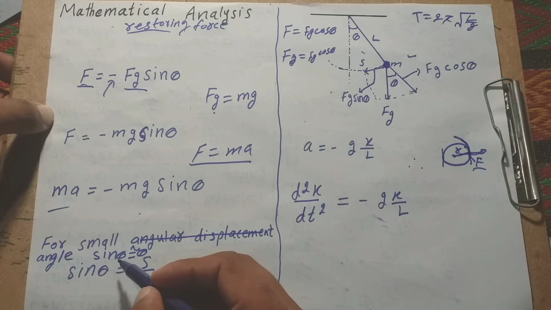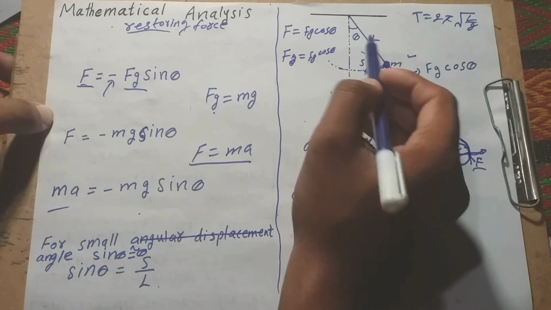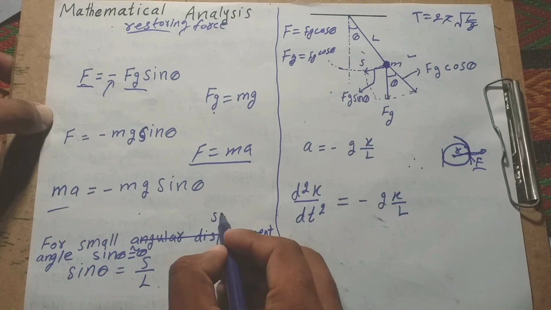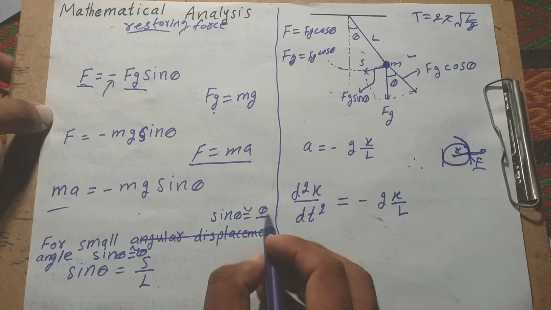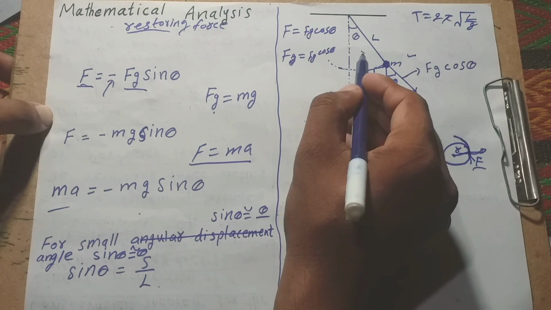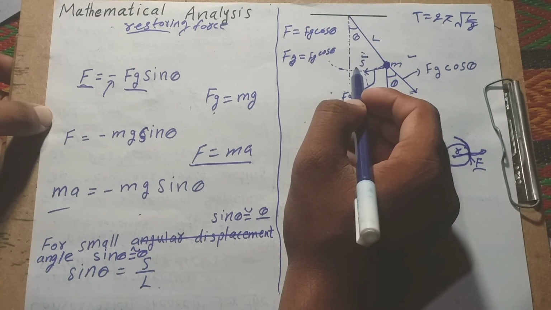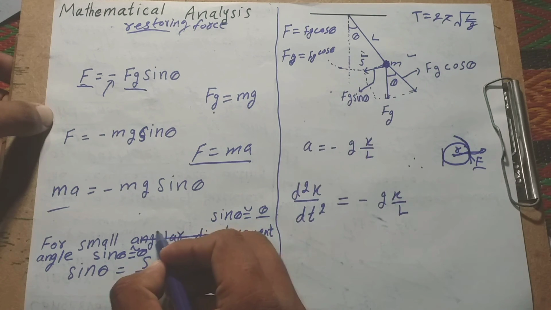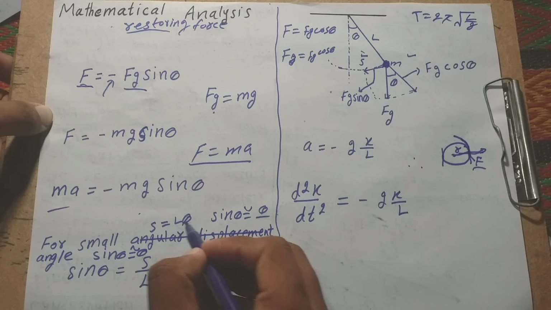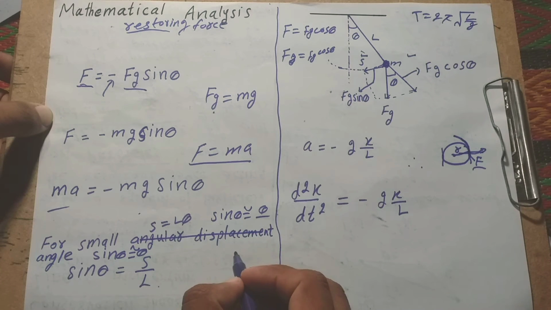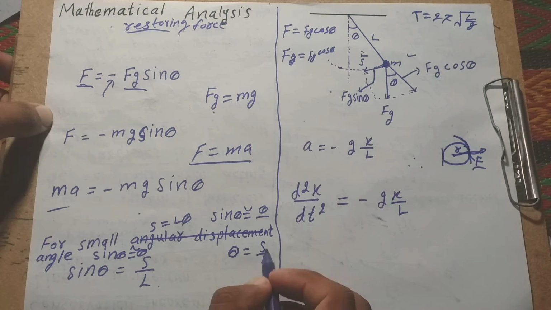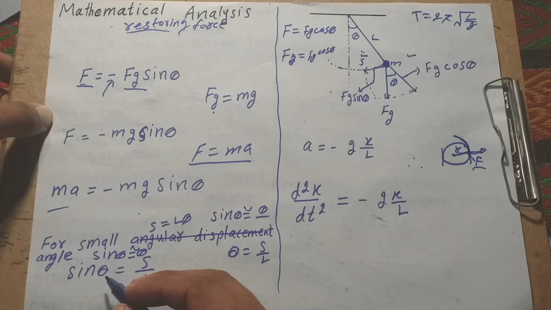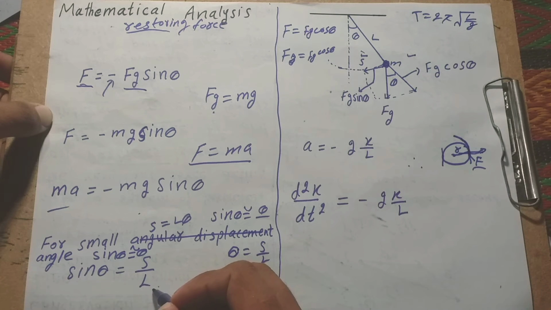For a small angle, this is the angle. For a small angle we know that sin theta is approximately equal to theta. And this S is the angular displacement. We know that S is equal to L theta, and we find theta is equal to S over L. We use S over L here, and we obtain sin theta is equal to S over L.